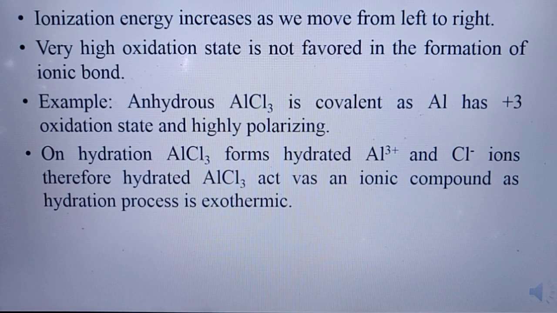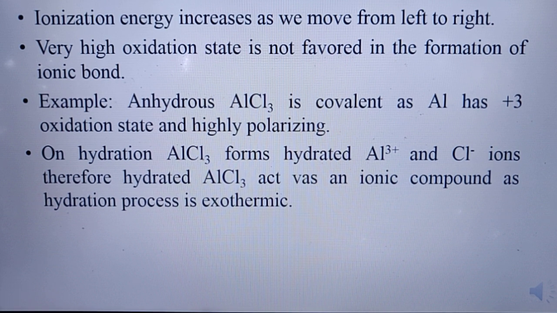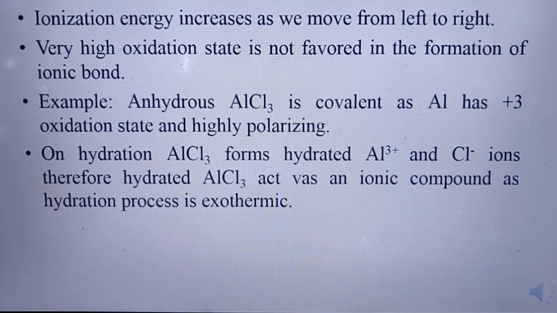Ionization energy increases as we move from left to right. Very high oxidation state is not favored in the formation of ionic bond. Example, anhydrous aluminium chloride is covalent in nature as aluminium has +3 oxidation state and is highly polarizing. But on hydration, AlCl3 forms hydrated Al3+ and Cl- ions. Therefore, hydrated AlCl3 acts as an ionic compound as hydration is exothermic.